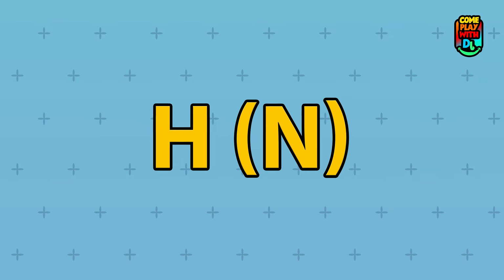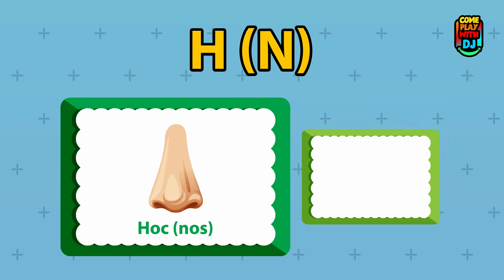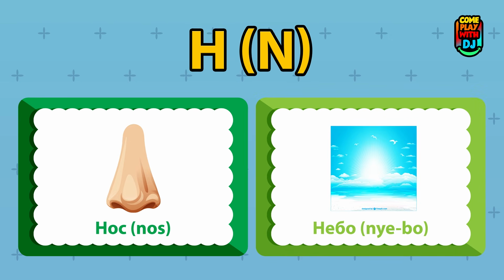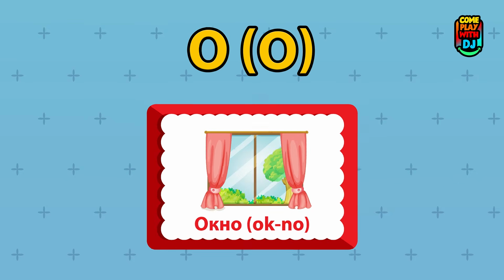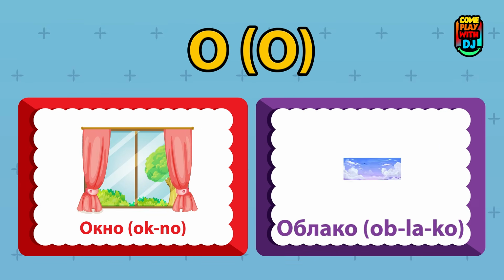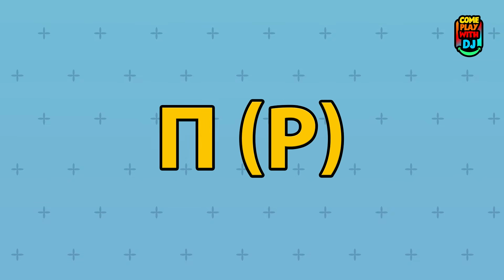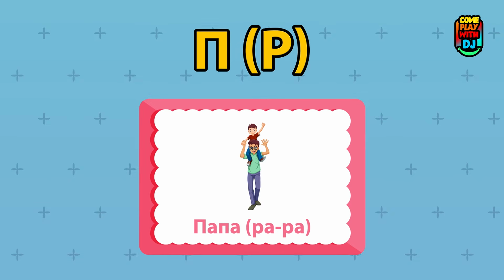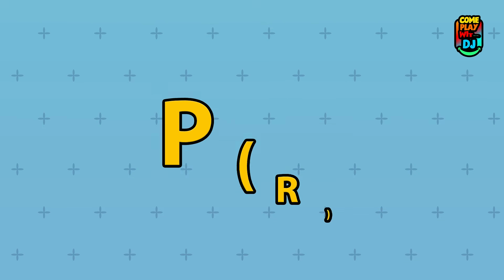N. The letter N sounds like N, as in net. Nos, nose. Nebo, sky. O. This is O. It sounds like O, as in orange. Okno, window. Oblako, cloud. P. Here's P. It sounds like P, as in pen. Papa, dad. Ptitsa, bird.